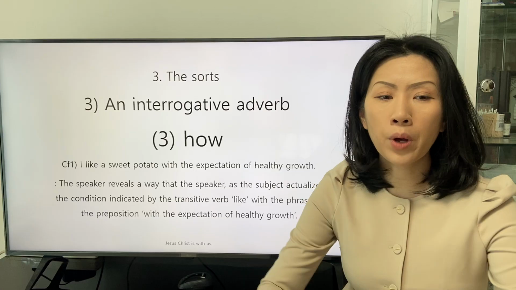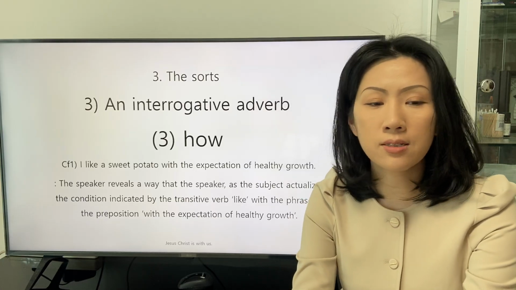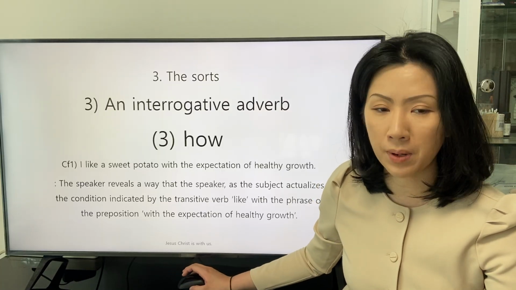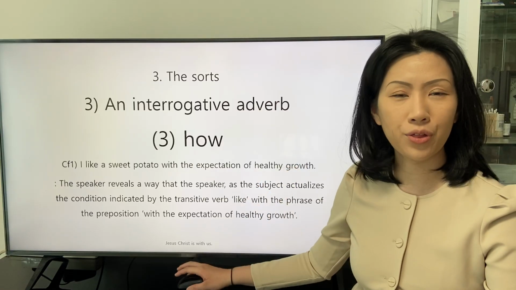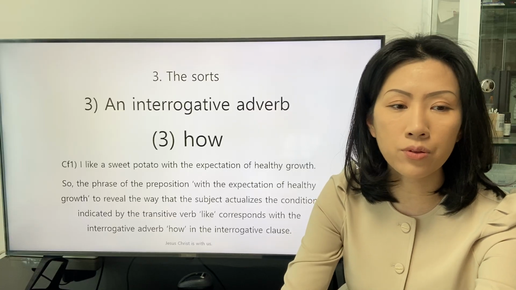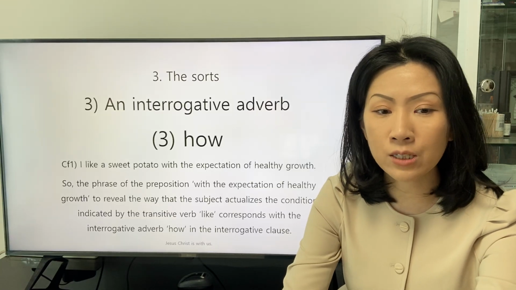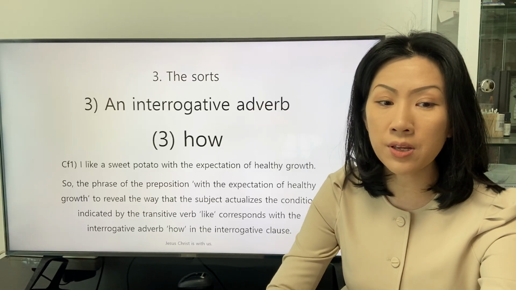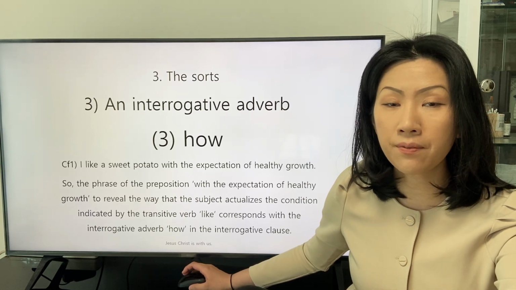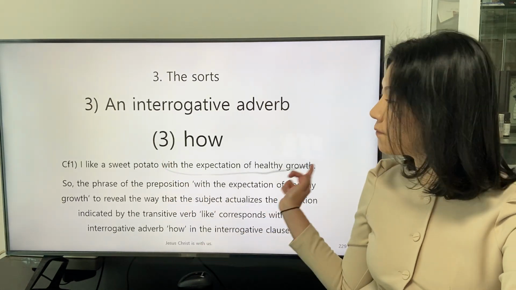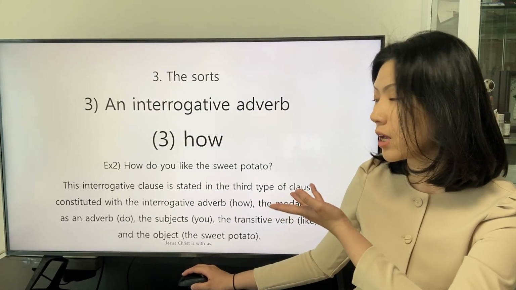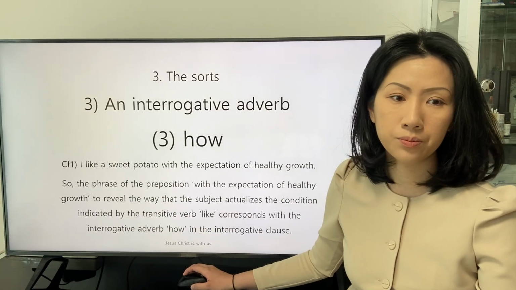The speaker reveals a way that the speaker as the subject actualizes the condition indicated by the transitive verb like with the phrase of the preposition with the expectation of healthy growth. So the phrase of the preposition with the expectation of healthy growth to reveal the way that the subject actualizes the condition indicated by the transitive verb like corresponds with the interrogative adverb how in the interrogative clause. This phrase of the preposition with corresponds with the interrogative adverb how in the second example. How do you like the sweet potato?